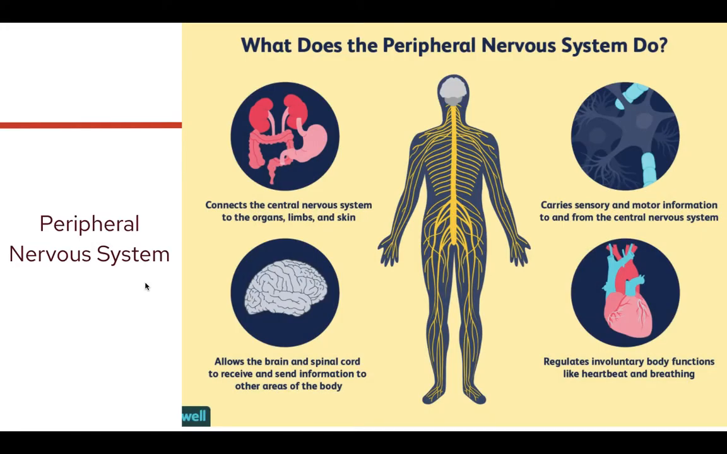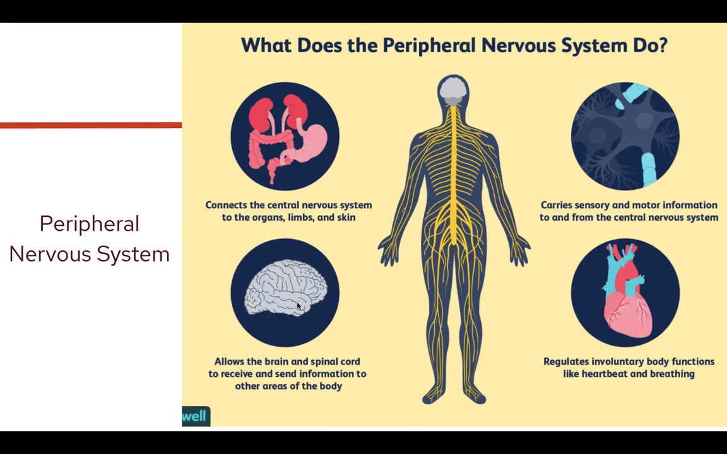Now the peripheral nervous system gets a little bit more complex. So the peripheral nervous system is going to be the nerves that are extending out of your spinal cord. You can see here there's a few functions. It's going to connect the central nervous system to organs, limbs, and skin. So it's going to be part of the sensory and motor. And then it carries the sensory and motor information to and from the central nervous system.